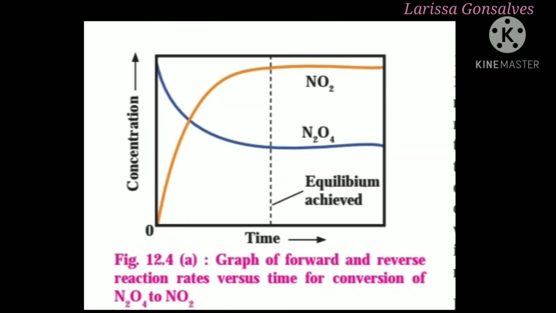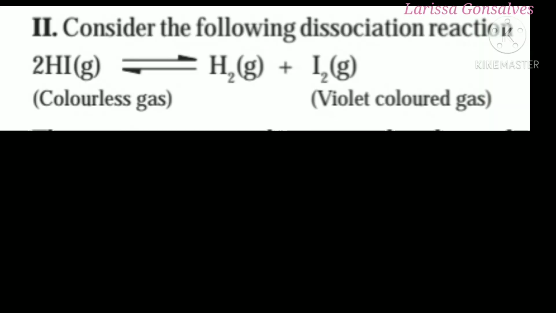Here is a graph in which concentration is plotted against time, and this graph gives us information regarding the forward and reverse reaction rate versus time for the conversion of nitrogen tetroxide to nitrogen dioxide. Let us study another example.